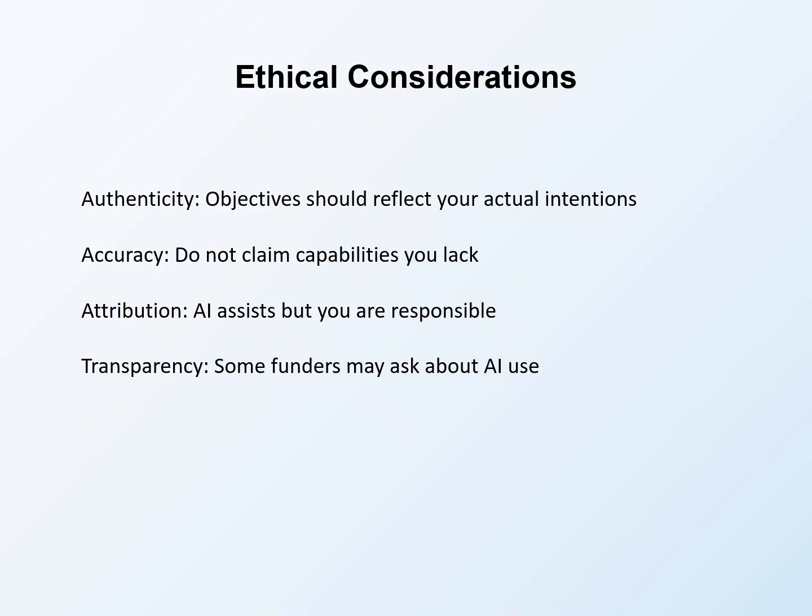Ethical considerations guide appropriate AI use. Authenticity means objectives should reflect your actual intentions. Do not let AI generate objectives for programs you cannot or will not deliver. Objectives commit you to specific results. Accuracy means not claiming capabilities you lack. If AI suggests sophisticated evaluation approaches you cannot implement, do not include them. Promise what you can deliver.